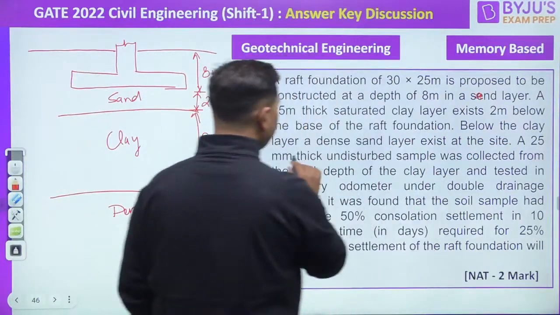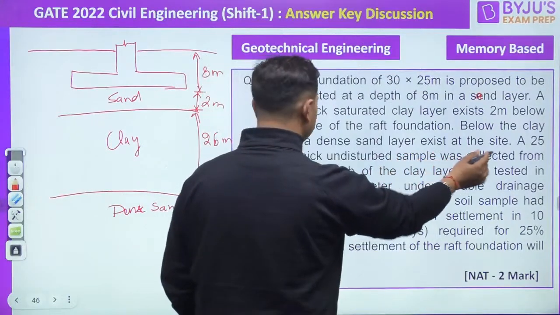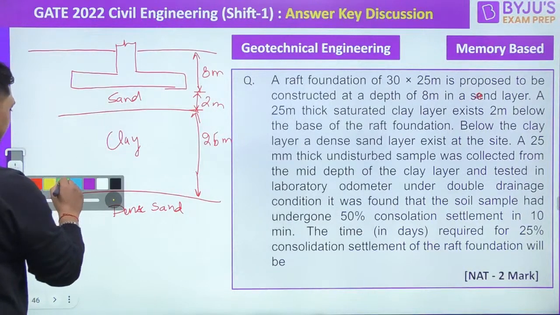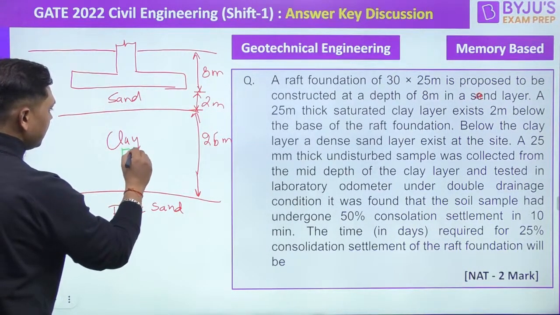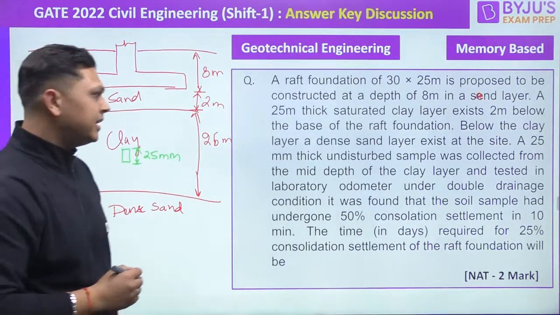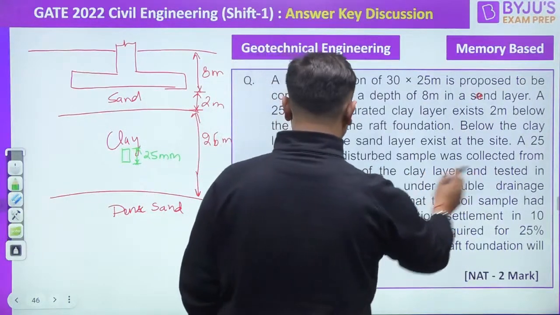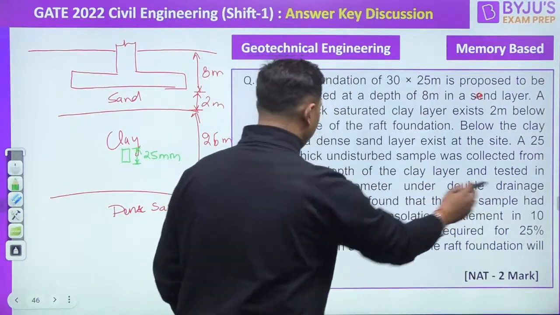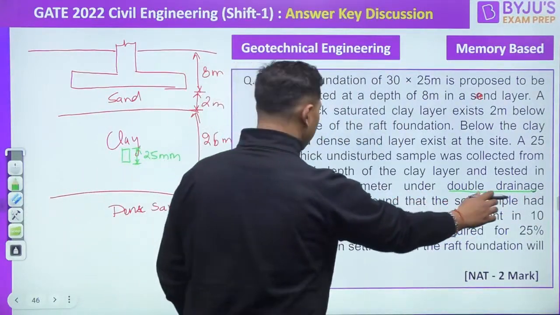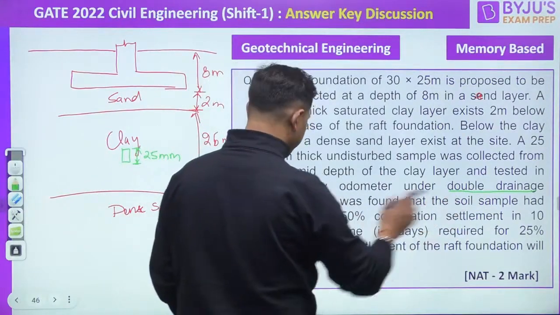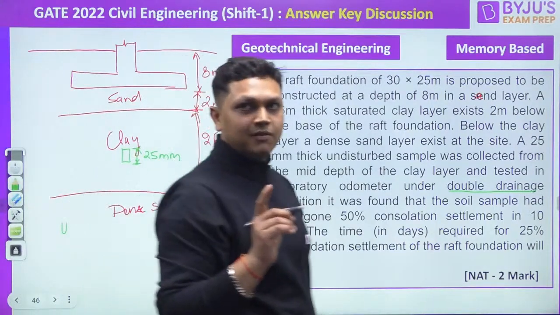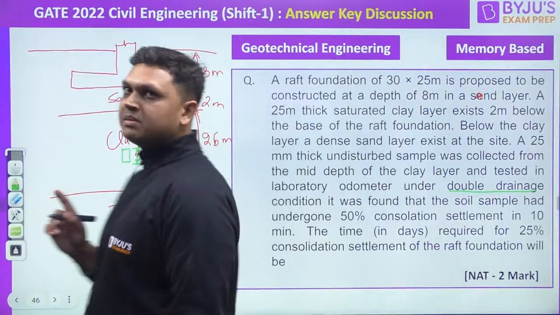Double drainage. A 25 mm thick undisturbed sample was collected from the mid depth of the clay layer. So a small sample of 25 mm depth is collected from here, and it is tested in laboratory for settlement using odometer, using double drainage condition. And it was found that the soil sample has undergone 50% consolidation in 10 minutes. So the consolidation for the 25 mm sample is given to us.